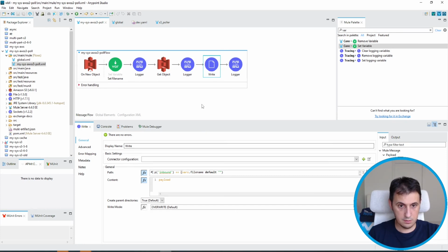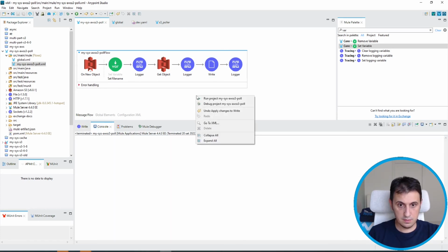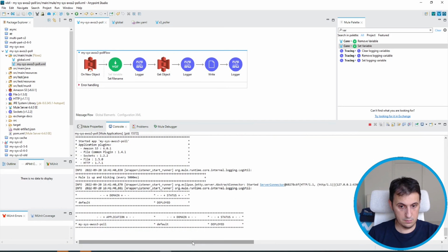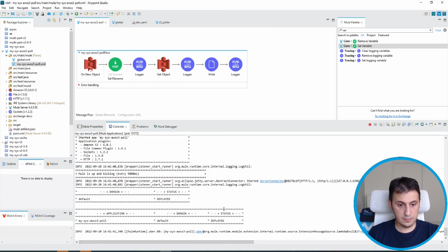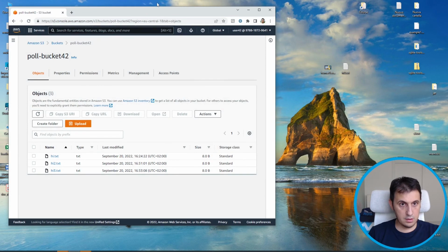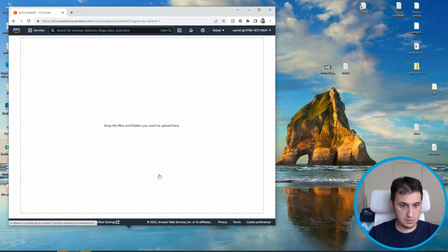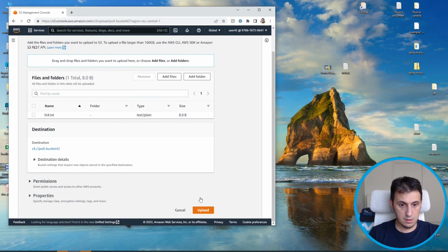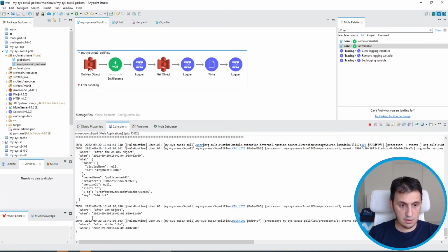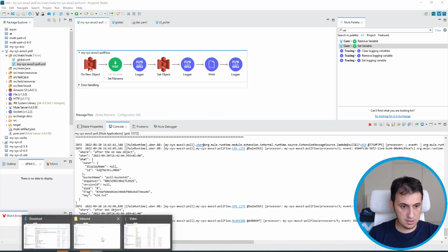Let's see last time. Okay, let's see. Let's rename it to hi4. Let's upload it. After get object, after write file, perfect. Let's see if everything is okay.